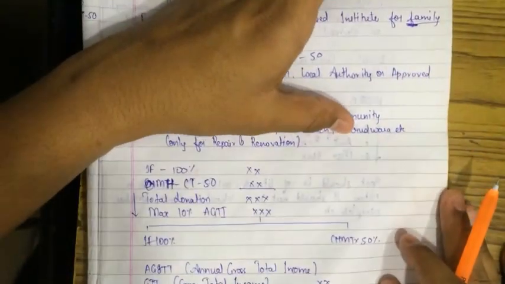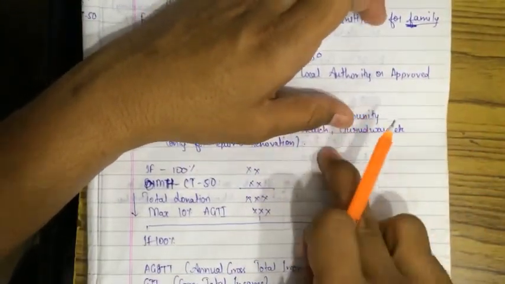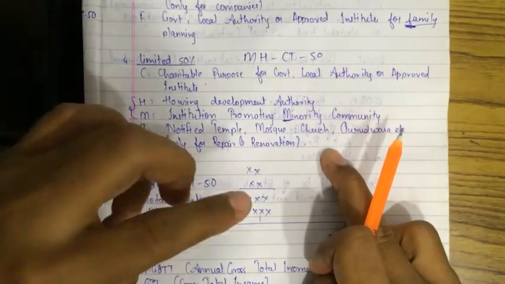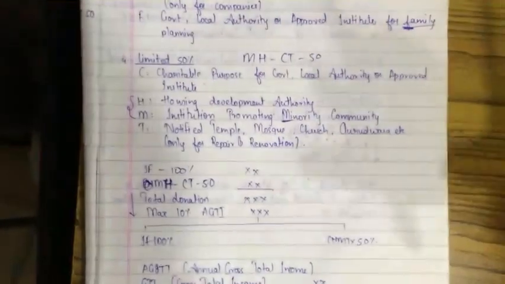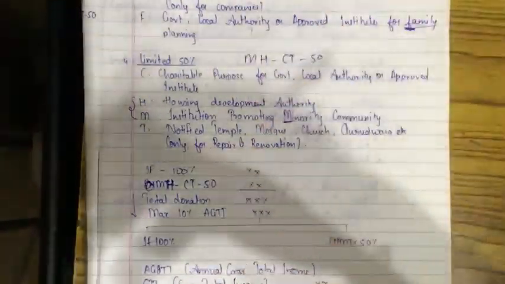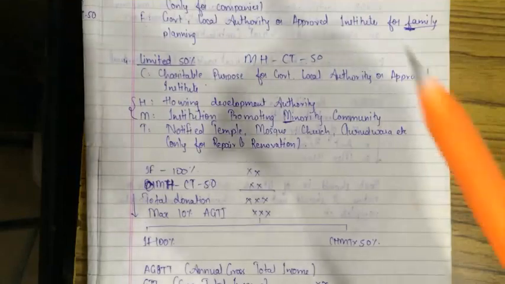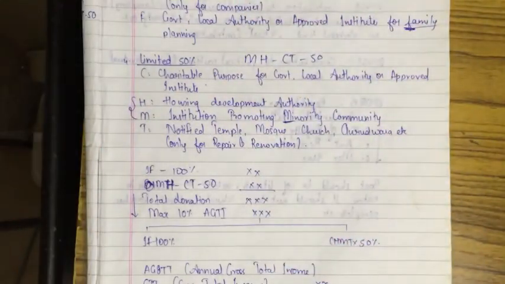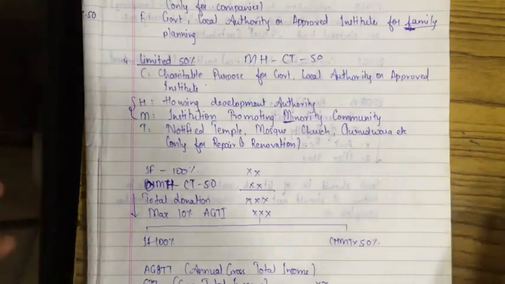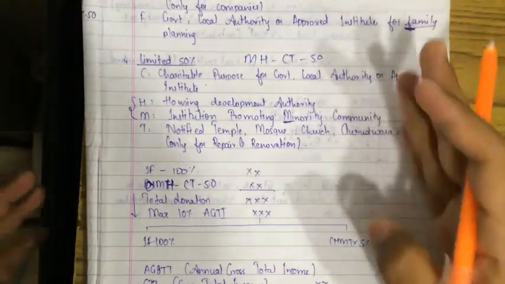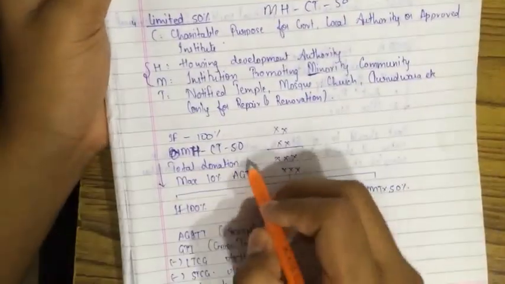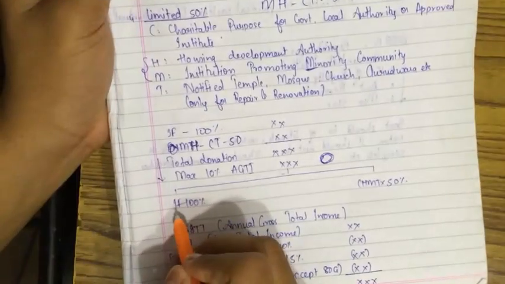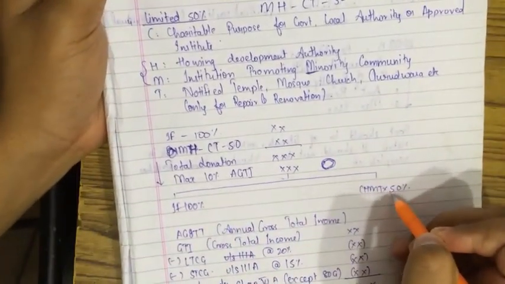Like you have done the total sum, you have got the gross total income. After that you deduct long term capital gain, short term capital gain under section 111A, and all the chapter 6A deductions. Whatever amount you get will be the AGTI, and on that you have to calculate 10%. You have to see whichever is lower will be the amount over here, and then you have to take IF 100% and MHCT 50%.